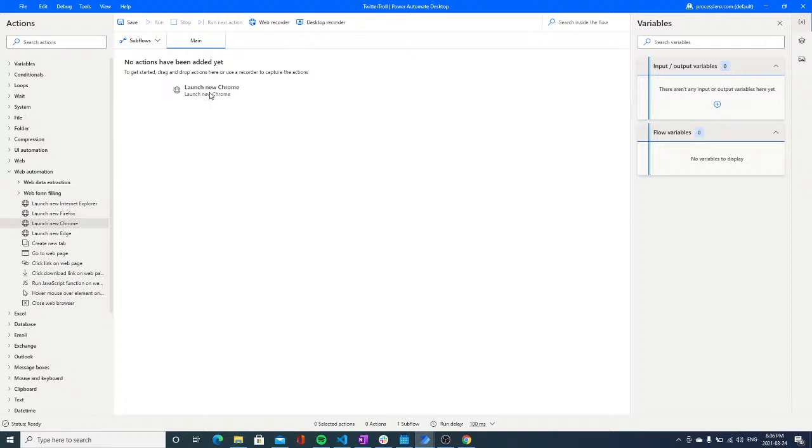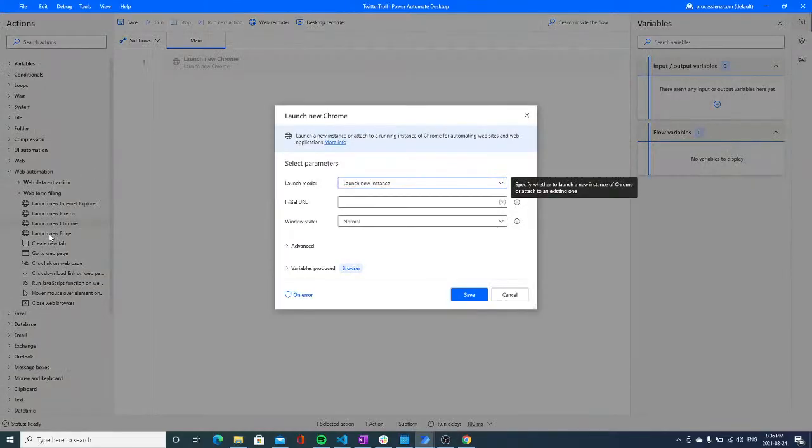Now, from my experience, I have been using Power Automate on Edge for quite a bit of time, and it has been giving me a couple of issues, so I have decided to switch to Google Chrome. Now, if you want to use any of the other browsers except for Edge, you need to download the extension. So you would go to the Google Chrome extension shop and just look for the Power Automate extension. So, all right, let's launch a new instance.